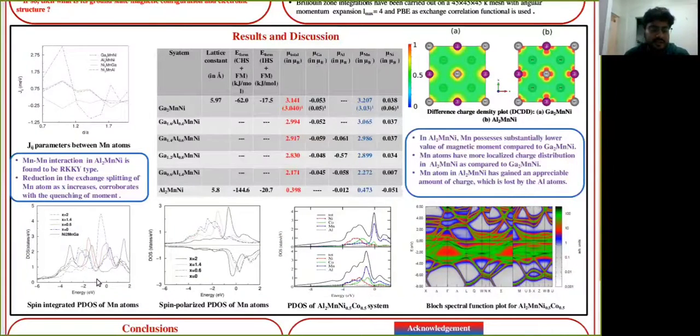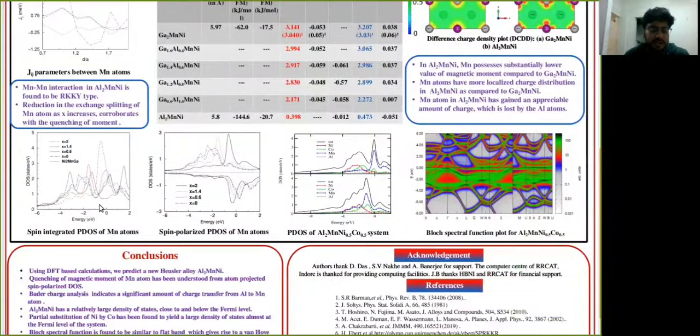Another interesting result we show is that for the Al2 case, there is a large density of states around the Fermi level. So we conjecture that there might be a large density of states at the Fermi level if we partially dope holes in the system. So we have doped 50% of the Ni sites with cobalt atoms and found that there is a high density of states at the Fermi level for the minority spin channel, which shows a Van Hove singularity kind of feature in the density of states.